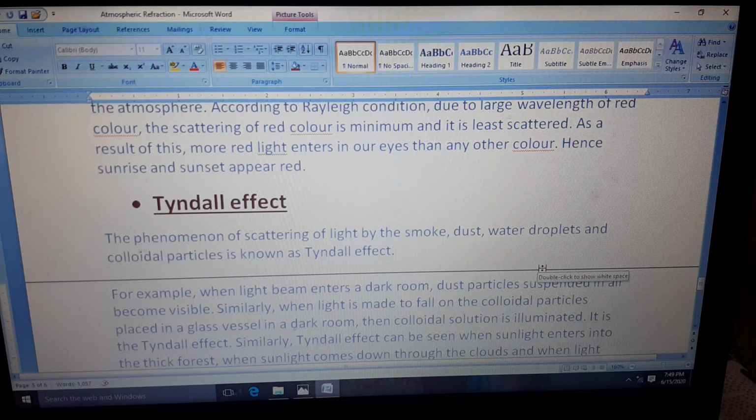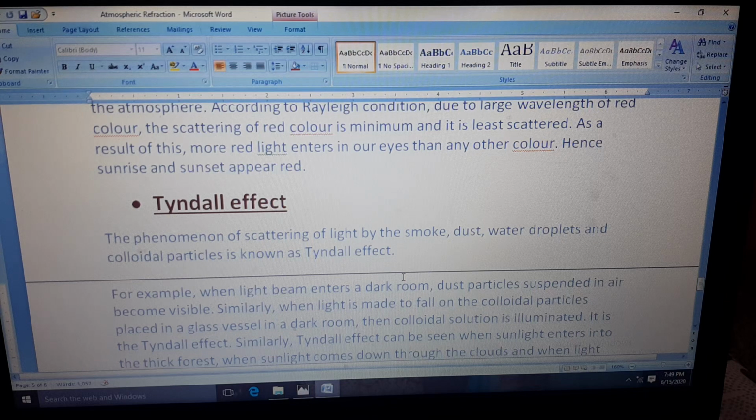For example, when a light beam enters a dark room, dust particles suspended in the air become visible. Or you might have seen it in your book also. Or when sunlight enters through a thick forest, you can see the dust particles suspended there. Okay, that is the Tyndall effect.